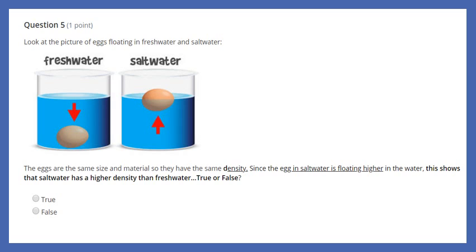Remember, whether you float or sink has to do with your density and whether your density is greater than the water or less than the water. If it's less than, you'll float. If your density is greater than the water, you'll sink.